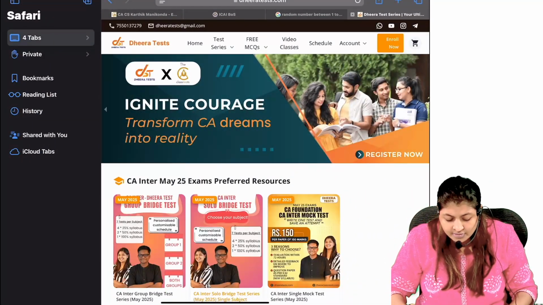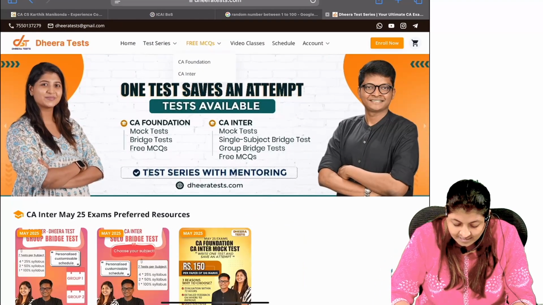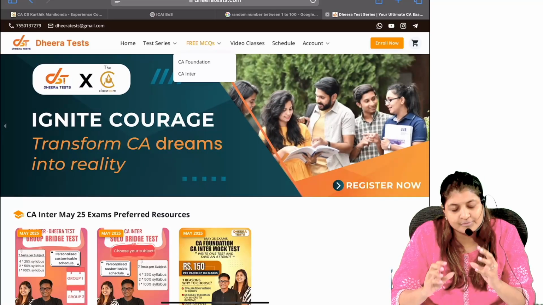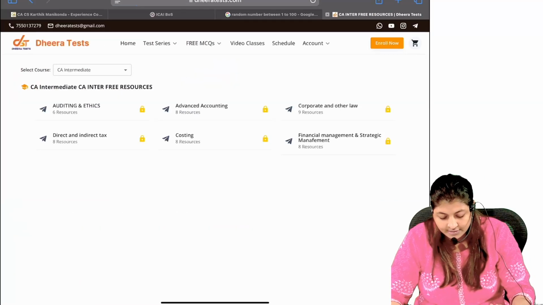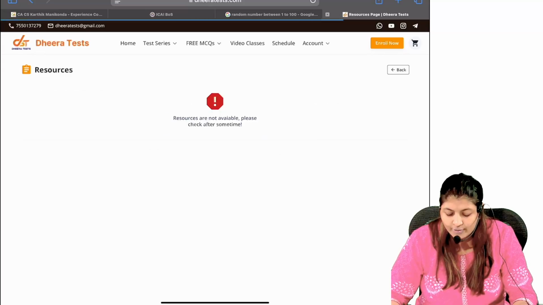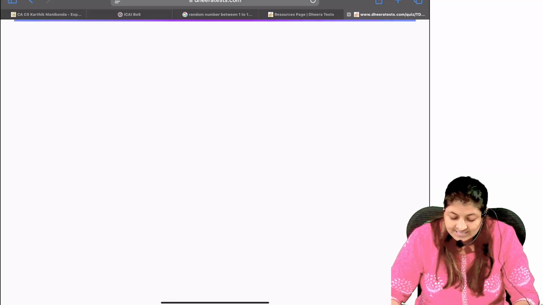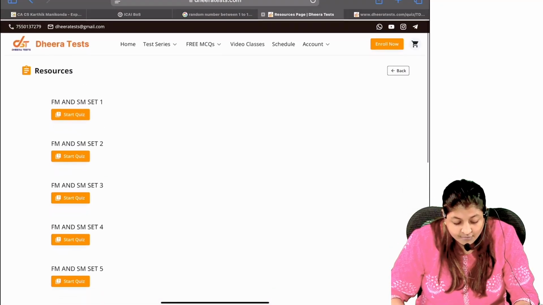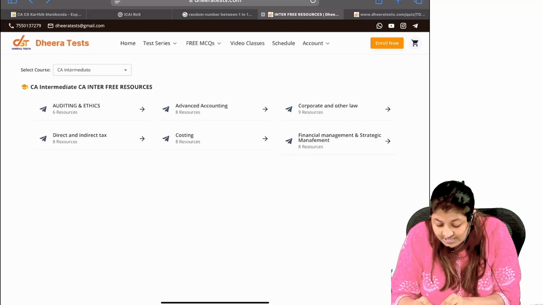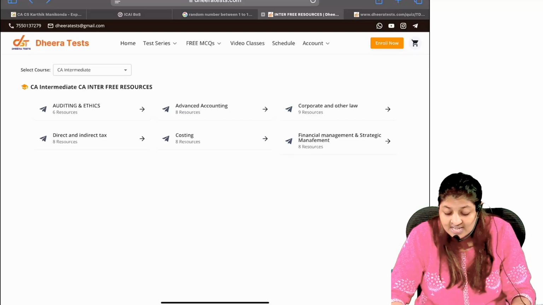Now when you come to the Dhira Test website, you just have to go to the free MCQs section on top for Foundation and Inter. I'm just going to show you how it is for Inter. You can see all the subjects which are available. For example, I'm going to SM, FM, SM, and I'm starting the quiz for set 3. And if you see here, for each of the subjects there are lots of sets. For FM, SM there are 8 sets. Law there are 9 sets. For auditing there are 6 sets.